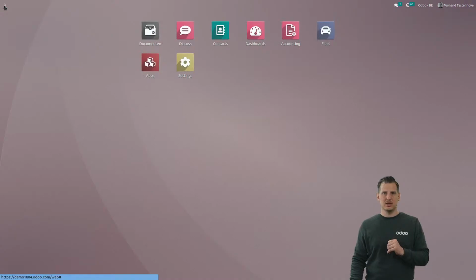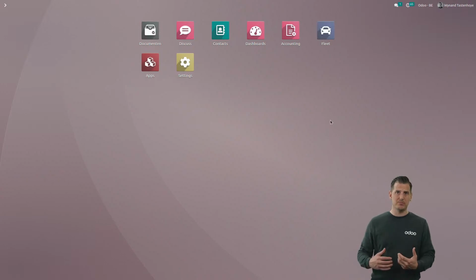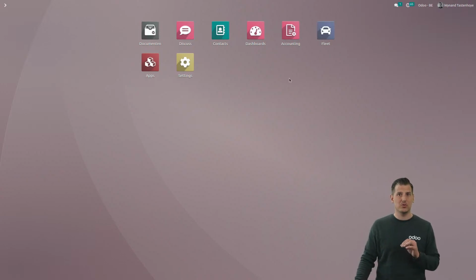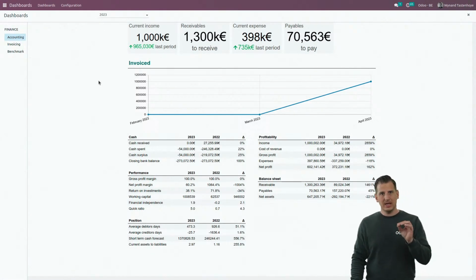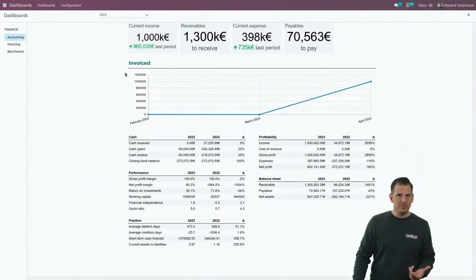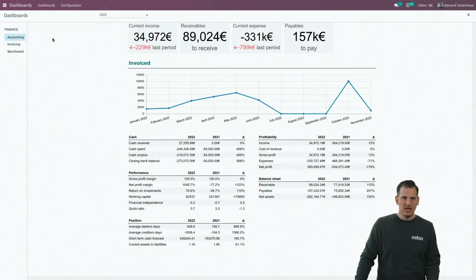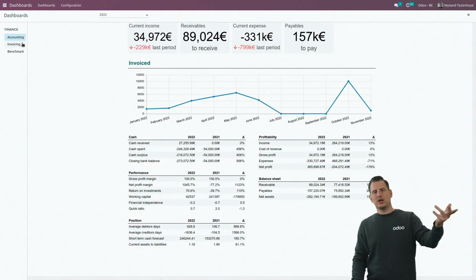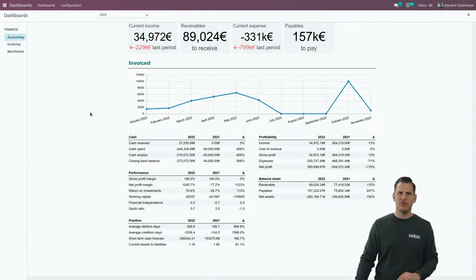Last but not least, a lot of customers asked us for the same reporting purposes they have. That's why, as of Odoo 16, we completely updated our dashboard application. If you open it over here, it's completely new, and it will basically provide you out-of-the-box reporting with common KPIs that everybody wants to see. You can change the period, for example, over here. We only have the accounting application installed. If you have different applications, you will receive dashboard reporting for all of them.